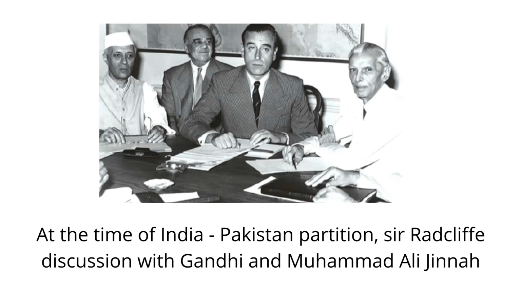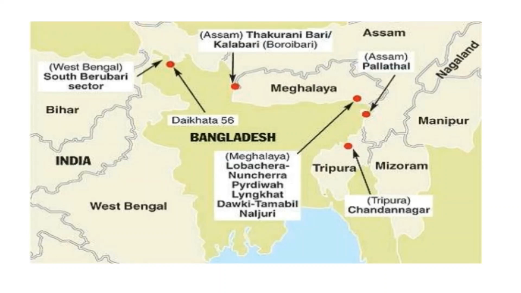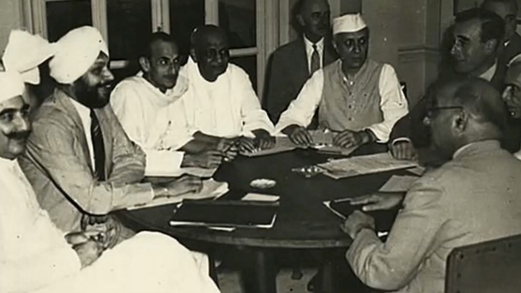Berubari Union case, 1960. At the time of partition of India and Pakistan, Sir Radcliffe distributed thanas between India and Pakistan. There was this thana, Berubari, in Jalpaiguri district of West Bengal. Radcliffe awarded it to India, but unfortunately it was not mentioned in the written text of the award. This gave an opportunity to Pakistan to claim Berubari, citing a reason that Berubari falls in the map of Pakistan.